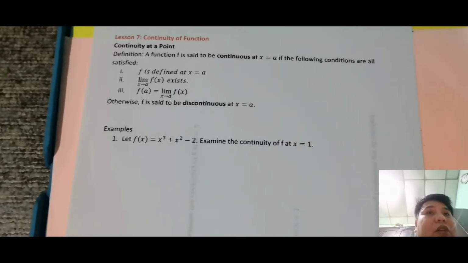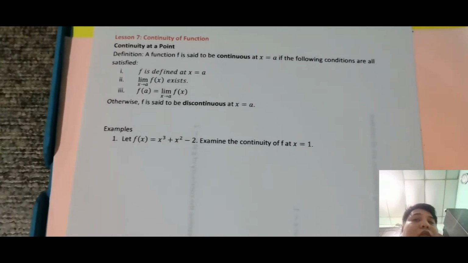So lesson 7, the continuity of a function. So ito yung unang definition. Continuity at a point. So definition, a function f is said to be continuous at x is equal to a if the following conditions are all satisfied. So f is defined at x is equal to a, so meaning f of a kukunin mo. So dapat may value pagkuha mo ng f of a.